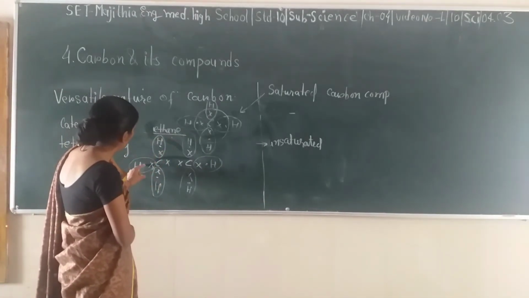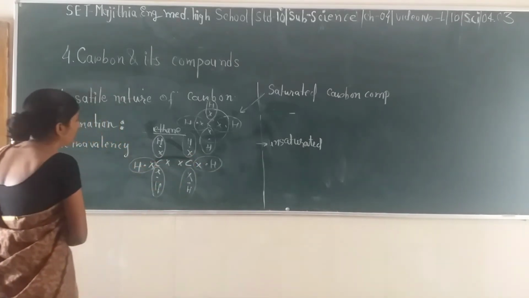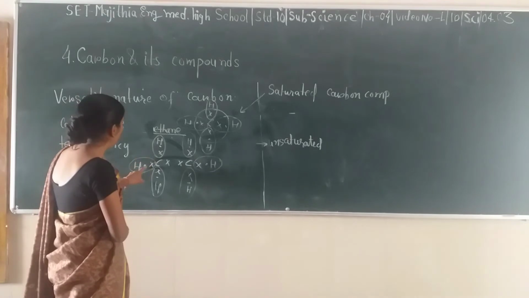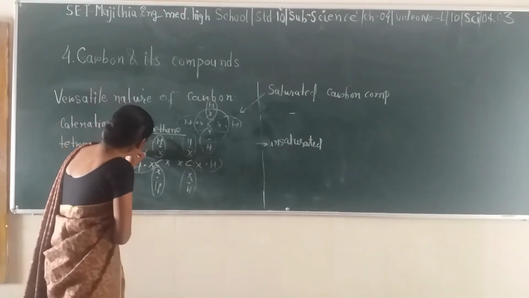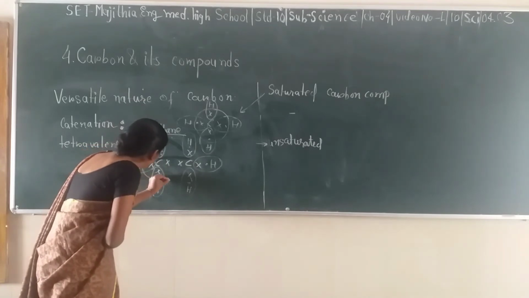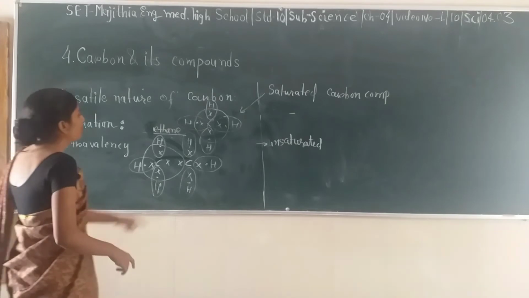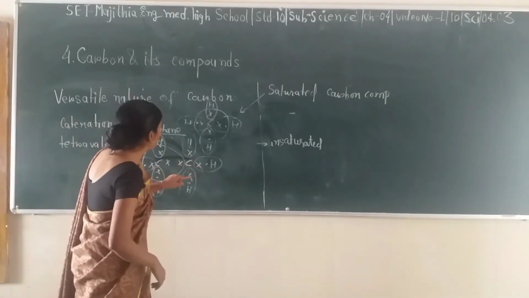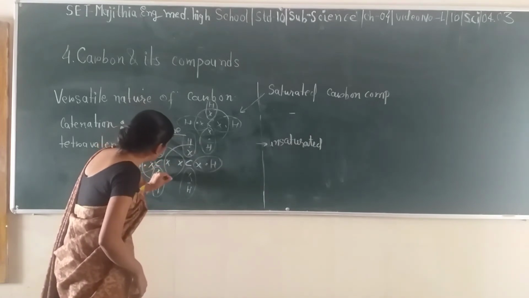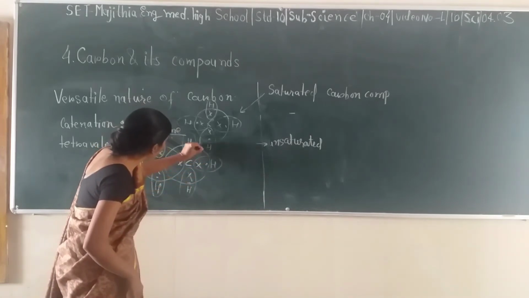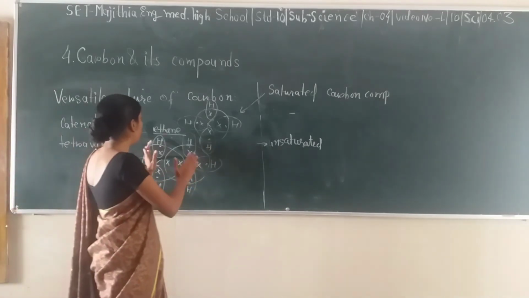Over here hydrogen has 2 electrons and each carbon would now have 1, 2, 3, 4, 5, 6, 7 and 8 electrons. So we are supposed to draw a circle which passes through these 8 electrons. Next, for this particular one, 1, 2, 3, 4, 5, 6, 7 and 8. This circle should pass through C itself and these 8 electrons. So this is the electronic configuration of ethane.